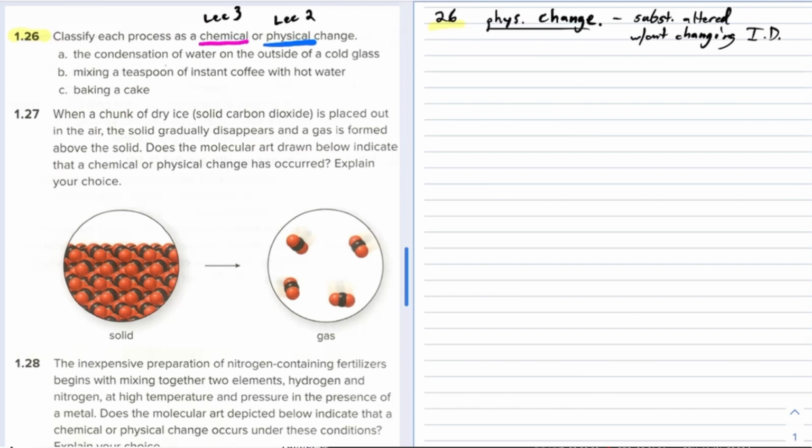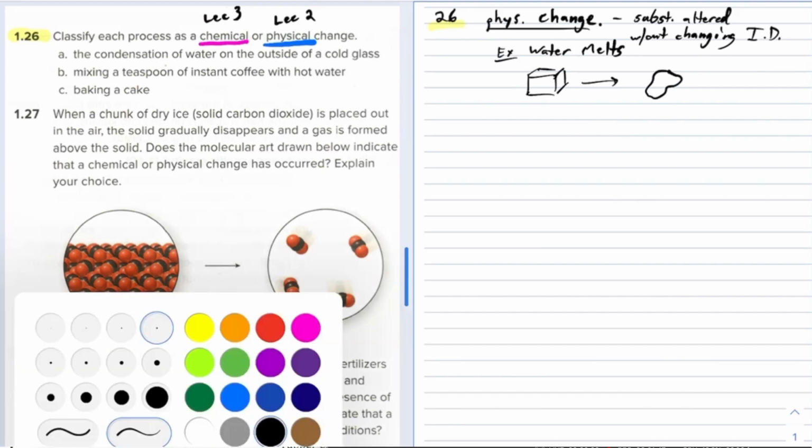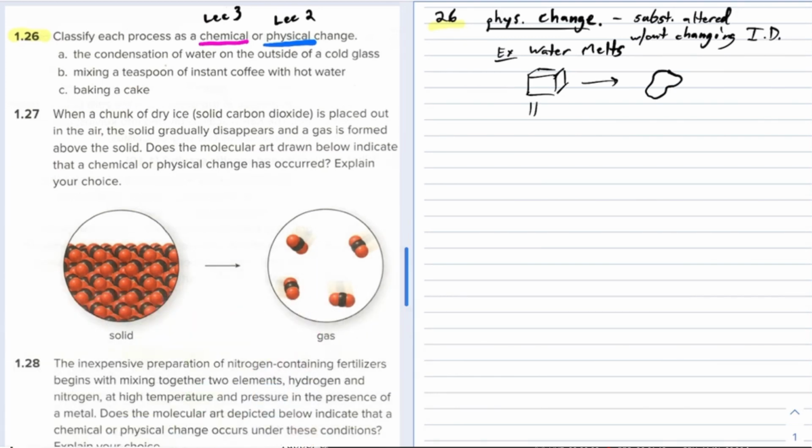One was the melting of water. So, example, water melts. Okay, so if you have solid water, like an ice cube, here's a chunk of ice, and then you add a little bit of heat, and then it changes into this stuff, liquid water. Well, it's still water. And over here, we can even represent this as H2O solid and H2O liquid. You see, it's water before the change, and it's water after the change.